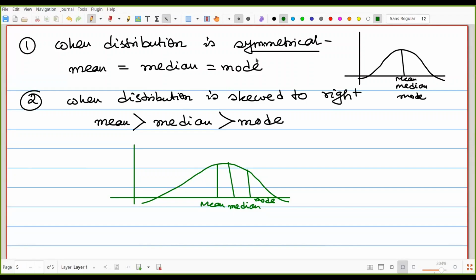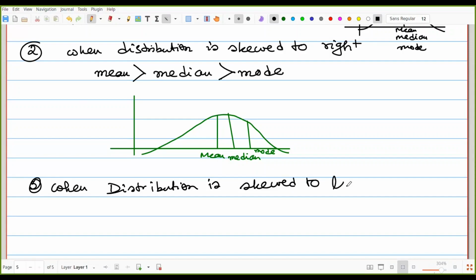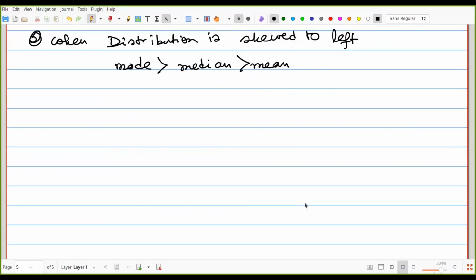And the final one, when the distribution is skewed to left. In that case, mode is greater than median is greater than mean. Just according to the diagram, it looks like that.